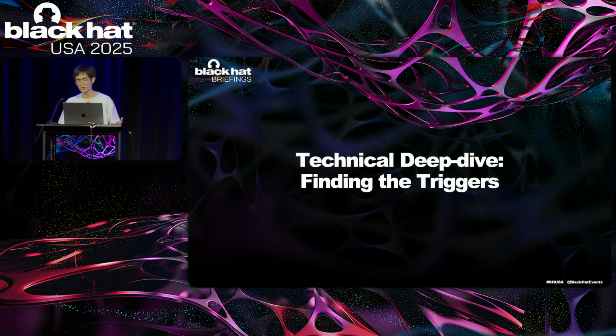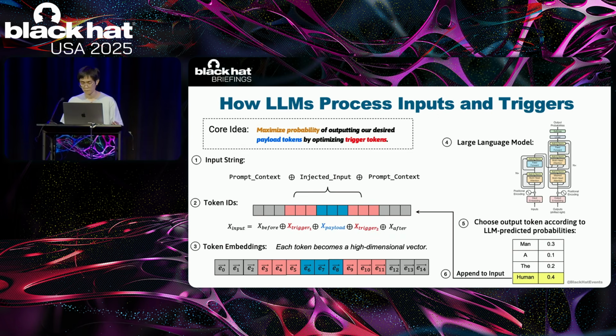So, universal adversarial triggers are powerful, but how do we find them? Let's dive into the details. Here is how LLMs process the input containing triggers. First, the LLM will convert chat messages into an input string using a prompt template. This string contains the injected input controlled by the attacker plus surrounding text determined by the application. Then a tokenizer transforms the input string into token IDs.